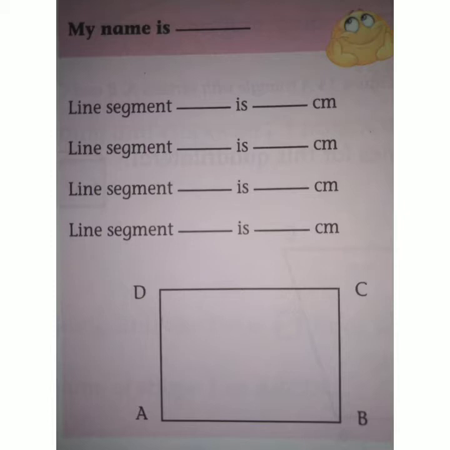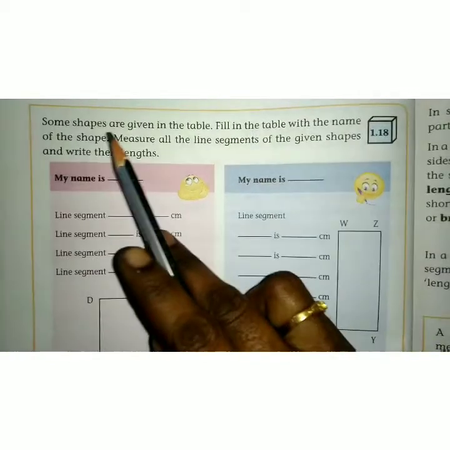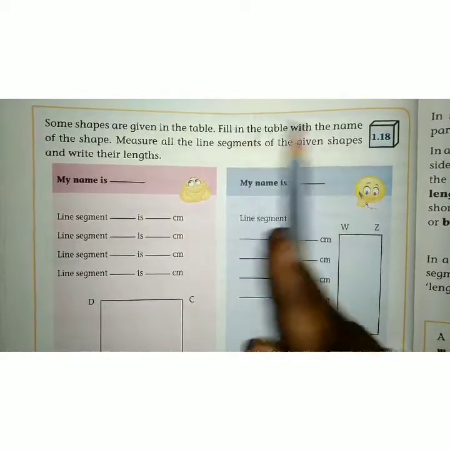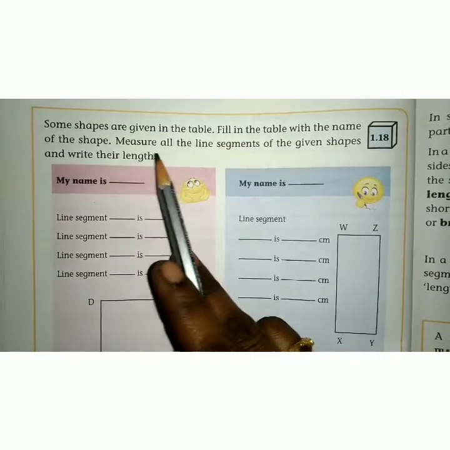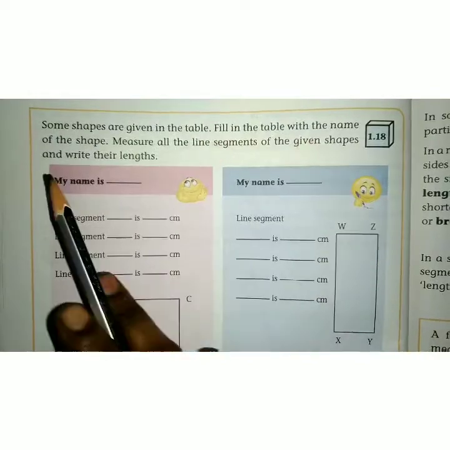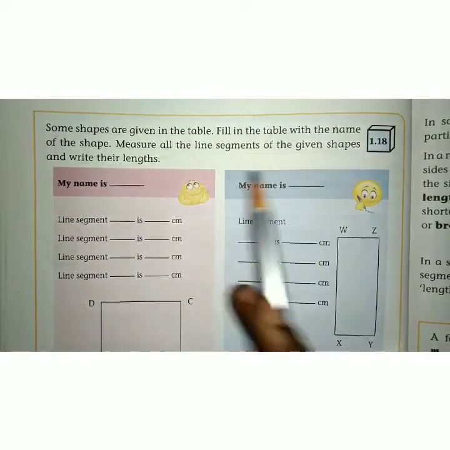Can anyone say what shape is given? Yes, rectangle. Some shapes are given in the table. Fill in the table with the name of the shape. Measure all the line segments of the given shapes and write their length. Here you have to find the name of the shape.